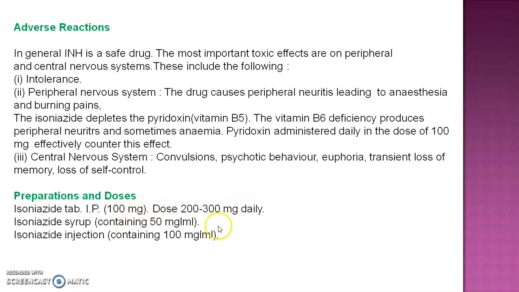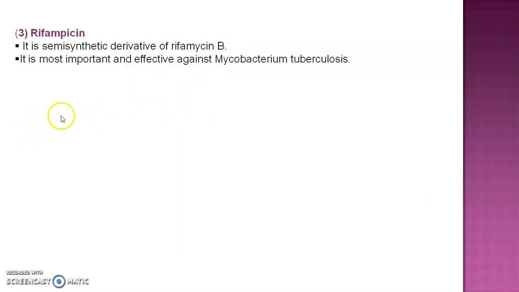Its dose is 200 to 300 mg daily. Isoniazid syrup containing 500 mg per ml. Isoniazid injection containing 100 mg per ml is also available. Then the next drug is rifampicin. It is a semi-synthetic derivative of rifamycin B.